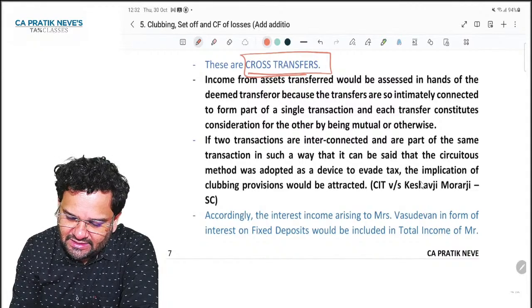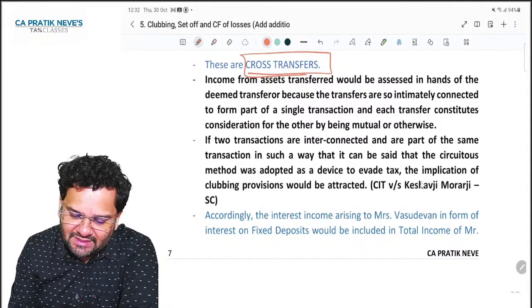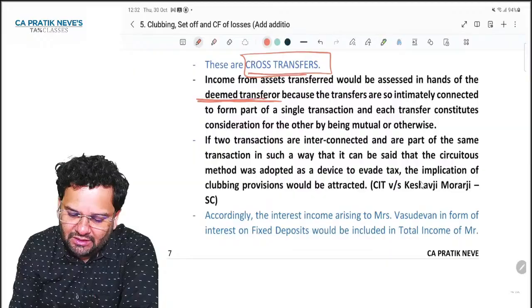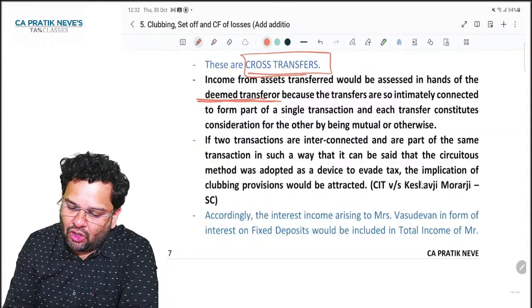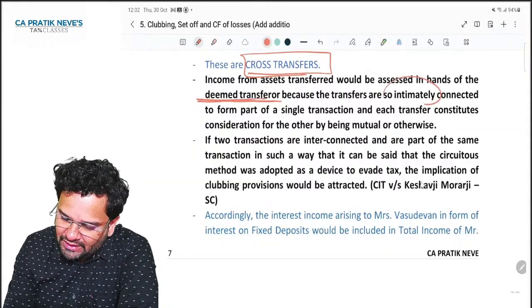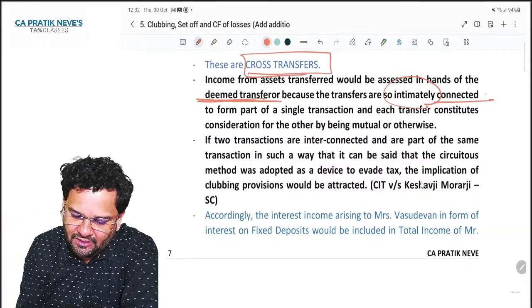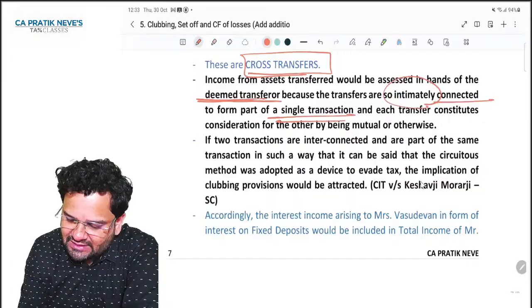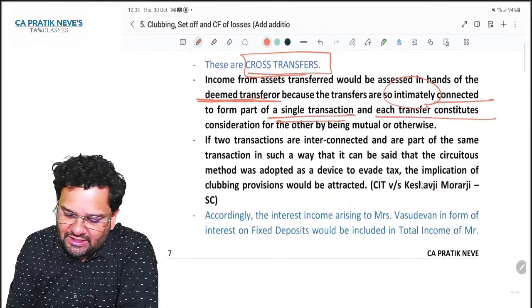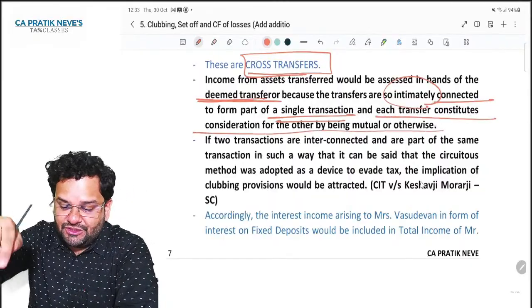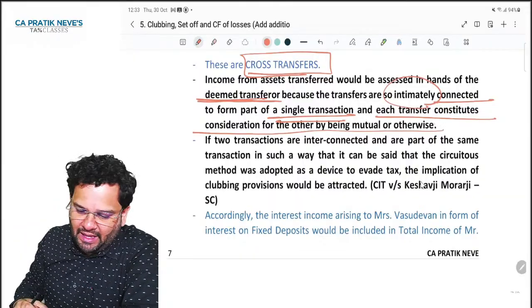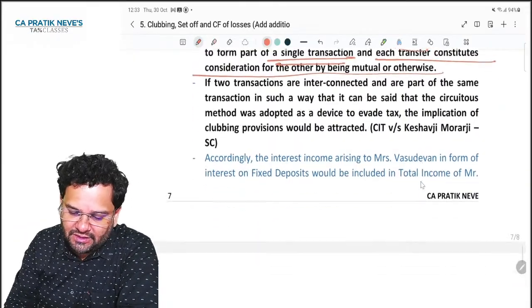Income from assets transferred would be assessed in hands of deemed transferor, because the transfers are so intimately connected, means so closely connected to form part of single transaction, and each transfer constitutes consideration for other by being mutual or otherwise.